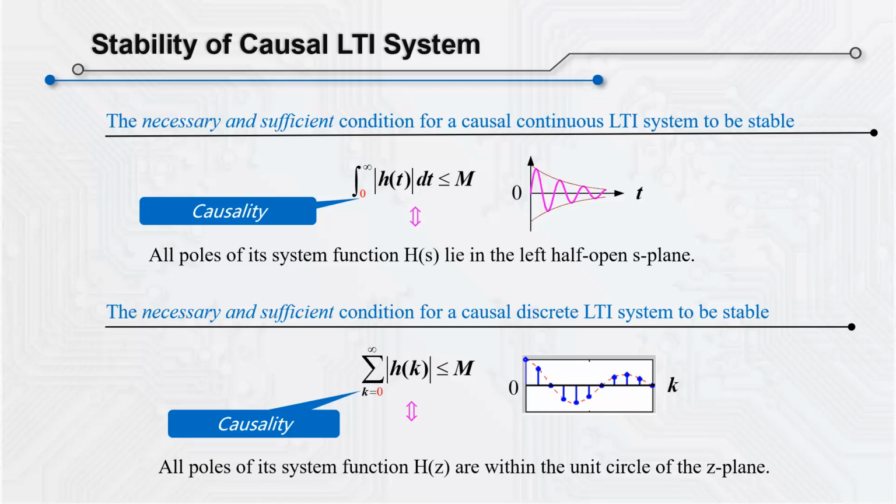Based on the above discussions, we can conclude that the necessary and sufficient condition for a causal continuous or discrete LTI system to be stable is: for a continuous system, all the poles of its system function must lie in the left and open half of the plane S, while for a discrete system, all the poles of its system function must lie within the unit circle of the plane Z.